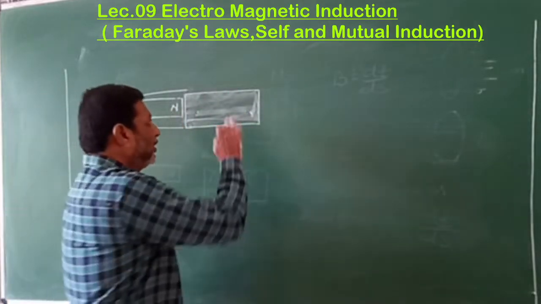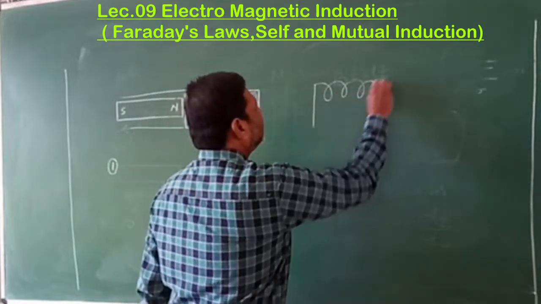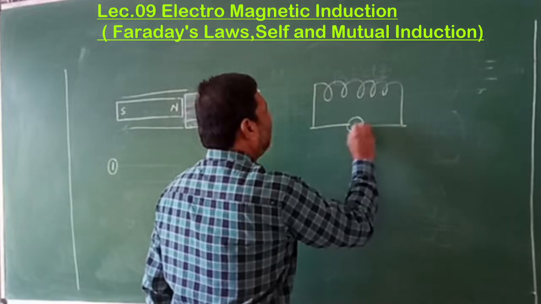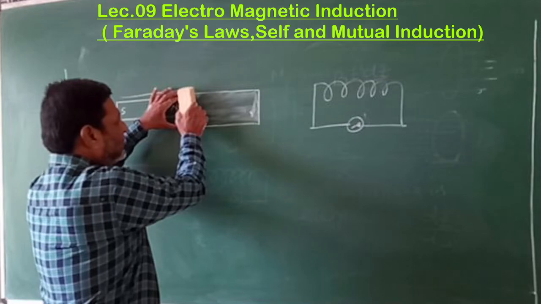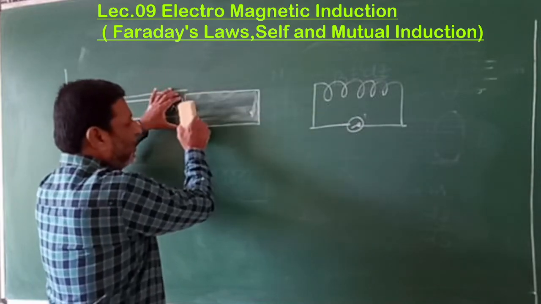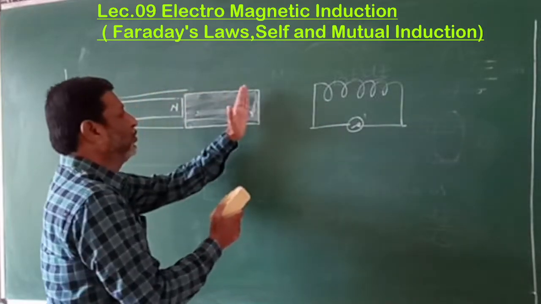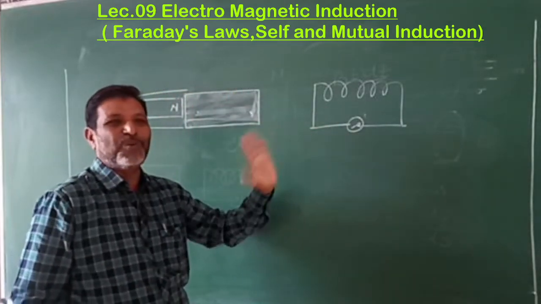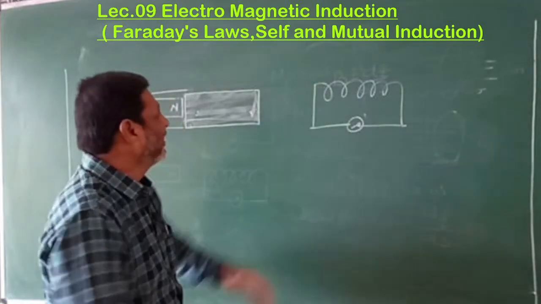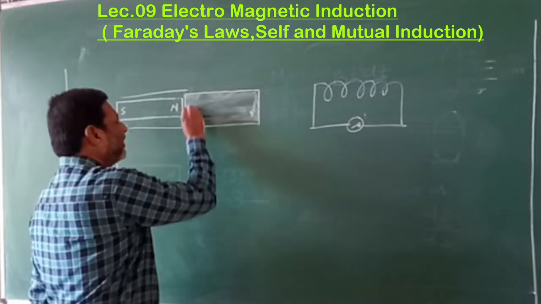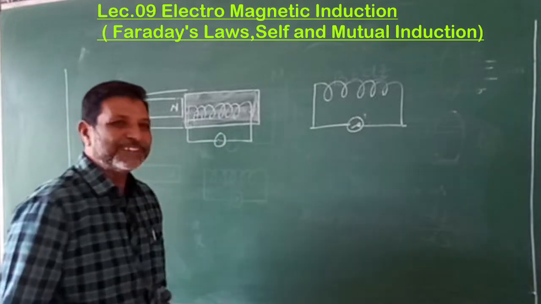Now suppose you are changing the flux here, but you kept the coil elsewhere. Then the change in the flux takes place within this region only. If you put the coil there, whatever change you make, will you get the current? No, isn't it? Make that clear also. Then instead of keeping the coil there, the coil should be kept here.